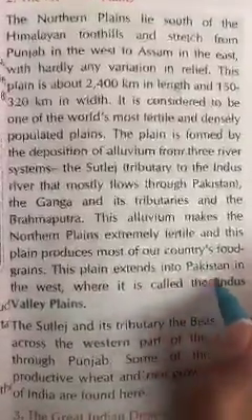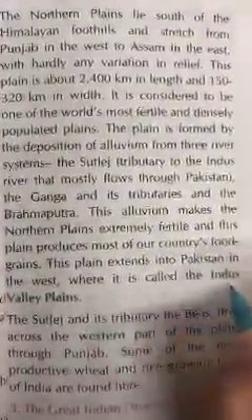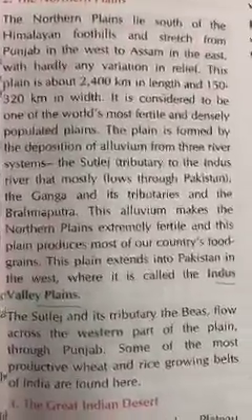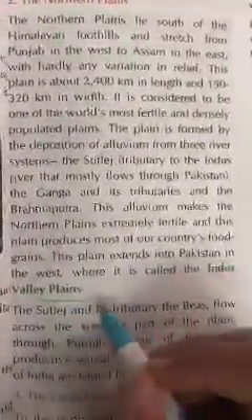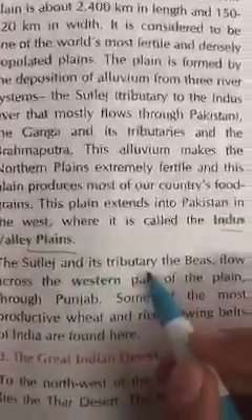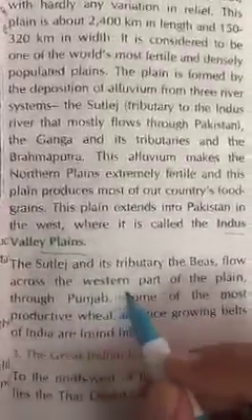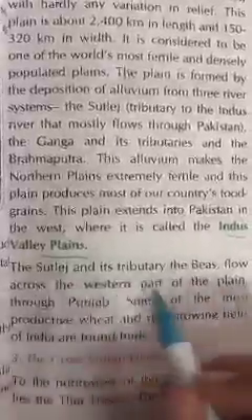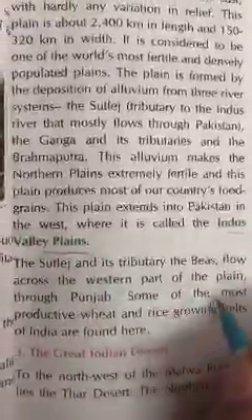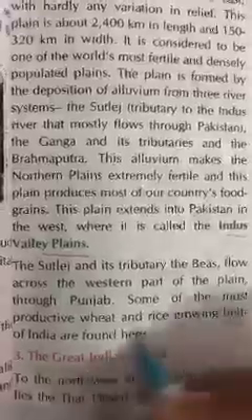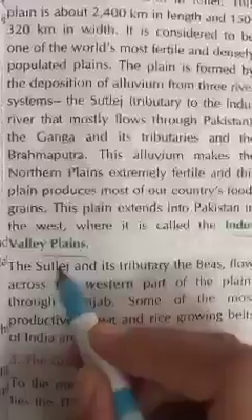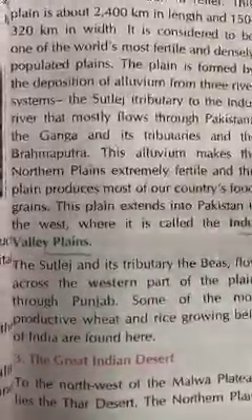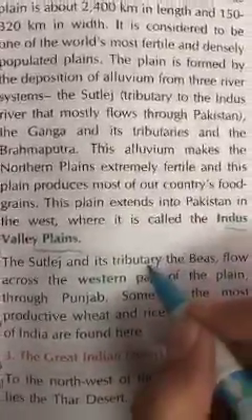This plain extends into Pakistan in the west, where it is called the Indus Valley Plain. The Satluj and its tributary, the Beas, flow across the western part of the plain through Punjab. Some of the most productive wheat and rice growing belts of India are found here. A big river and the parts of the river which flow into it are called tributaries.